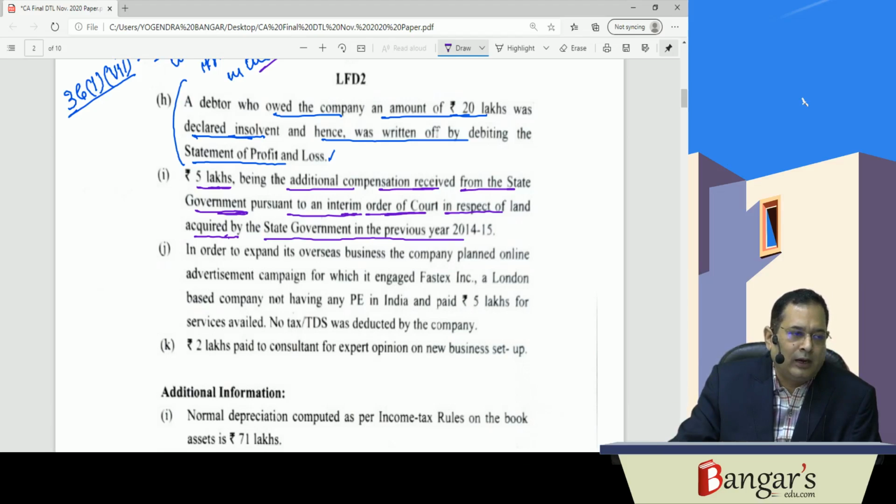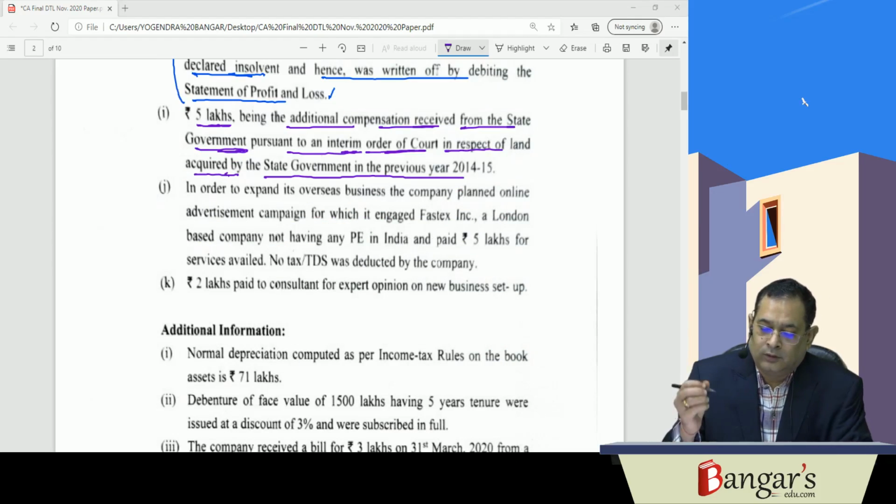It has been held. Therefore, this 5 lakh rupees will not be chargeable to tax till the award is finalized. So here taxability will not arise under capital gains in this particular case, and this 5 lakh, which has been credited in the profit and loss account, will be reduced.